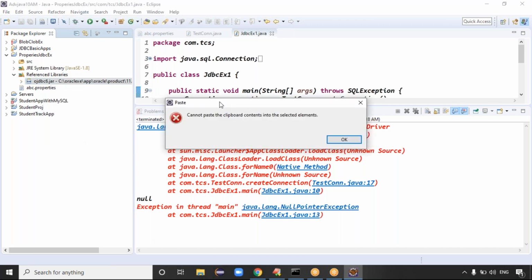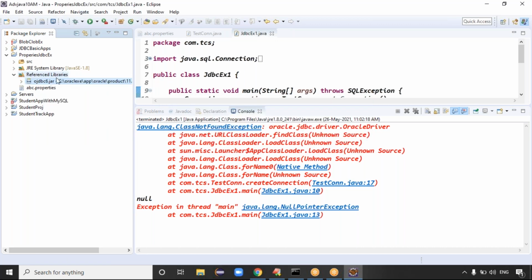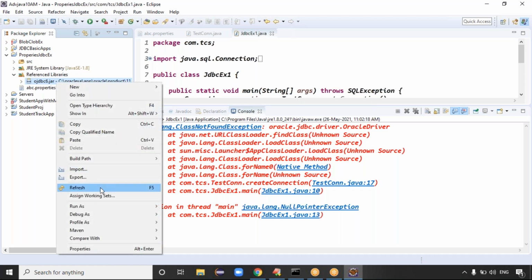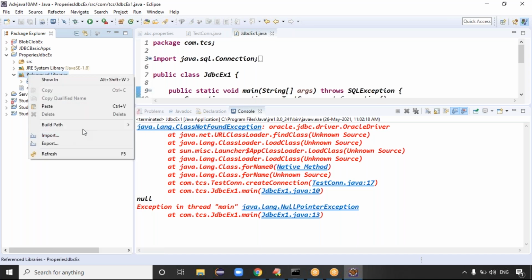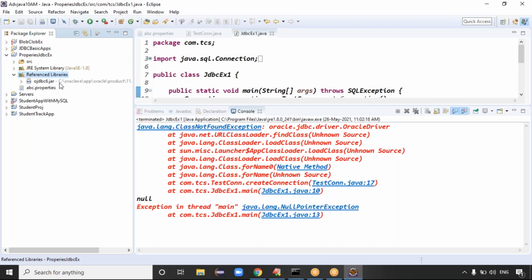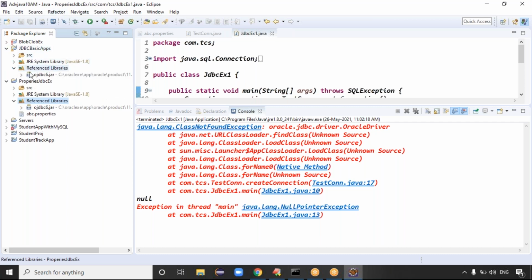Remove this jar. Reference libraries means the build path option. What we did in the build path comes to reference libraries. Yesterday's examples, guys. First example, the reference libraries are working fine, right?